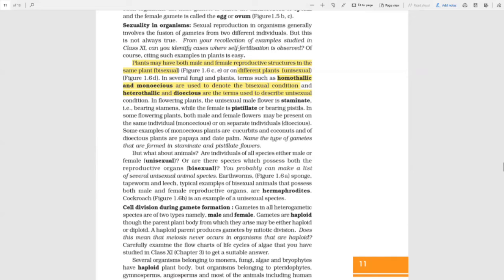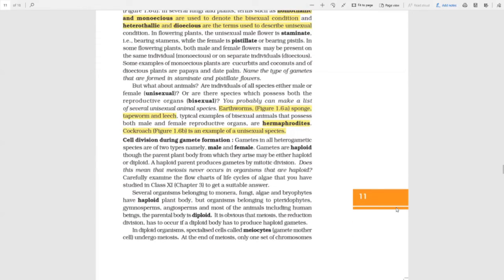That's why they are bisexual, and the specialized term for them is hermaphrodites. Examples are earthworm, tapeworm, leech. Cockroach is an example of a unisexual species. Why they have given this here, God knows. But okay, let's highlight it for betterment of us.